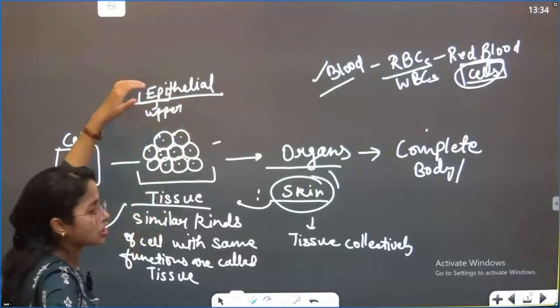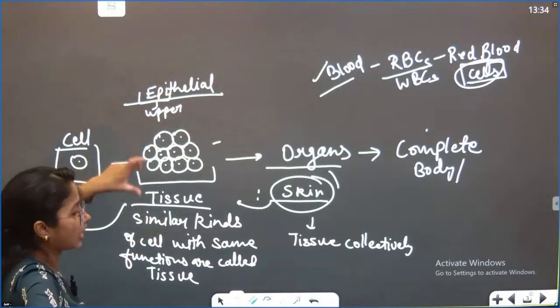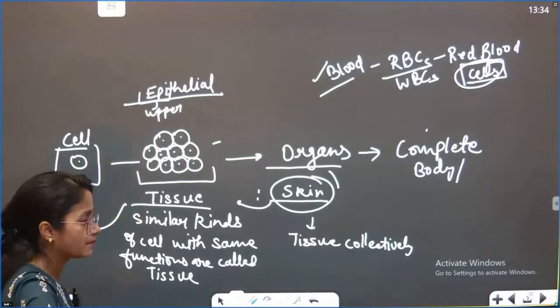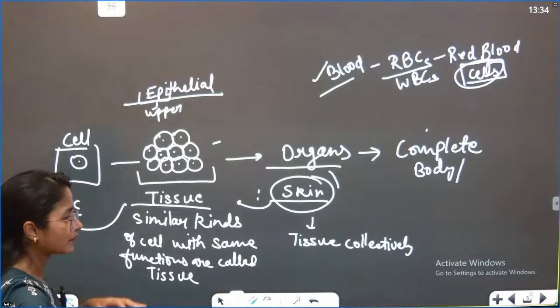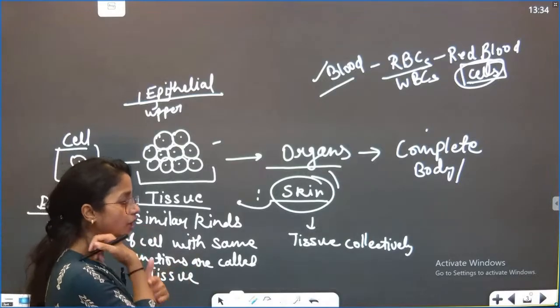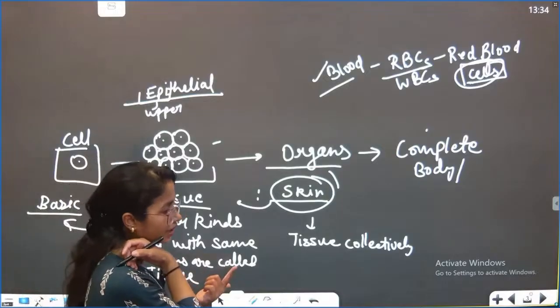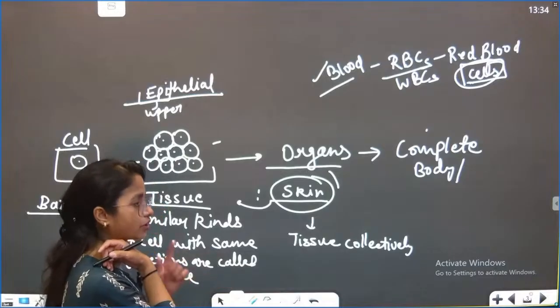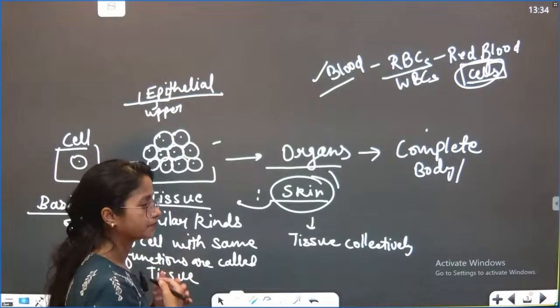such as epithelial, mesothelial, endothelial. So this is a type of tissue. Got it? It's a name. Don't worry, we'll cover it in the physiology portion separately. Actually, epithelial tissue is present on the upper layer of your skin, the portion of the skin which we can see, right? That is your epithelial tissue or epithelial cells, whatever you want to say. Got it?